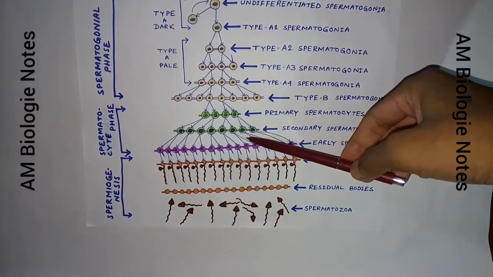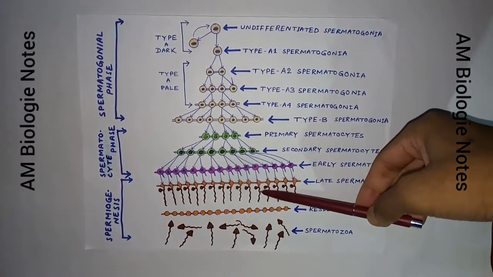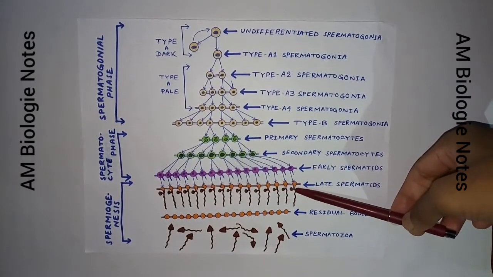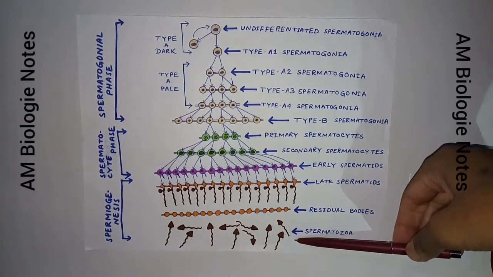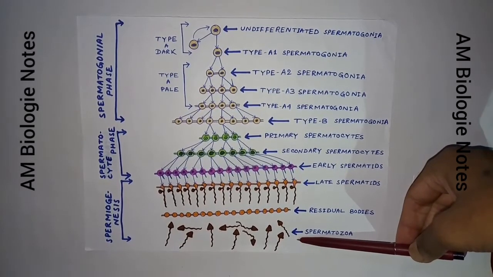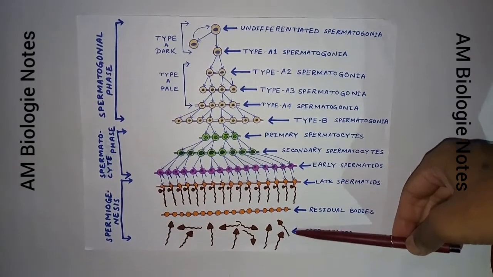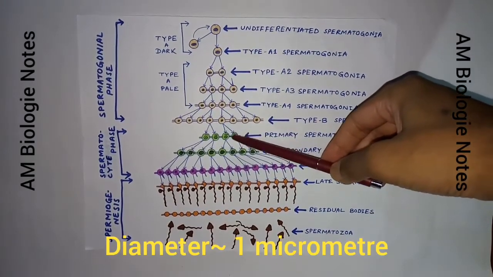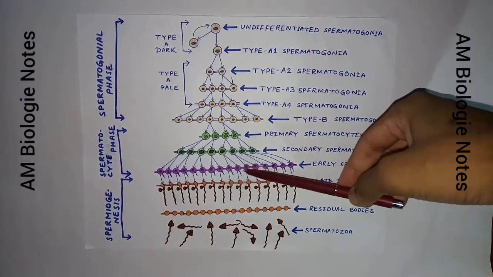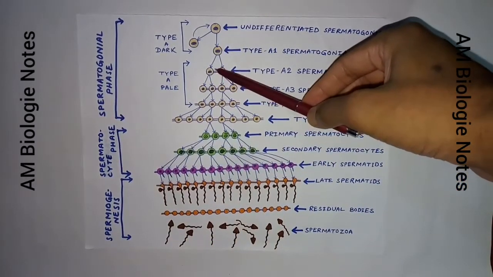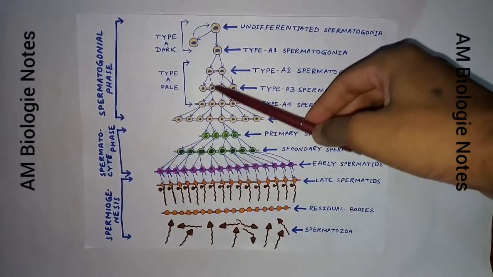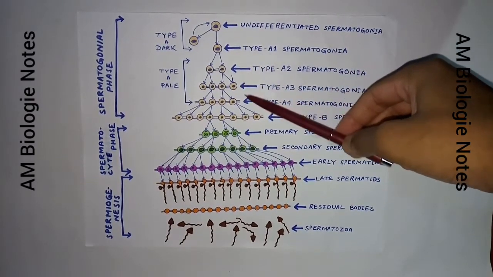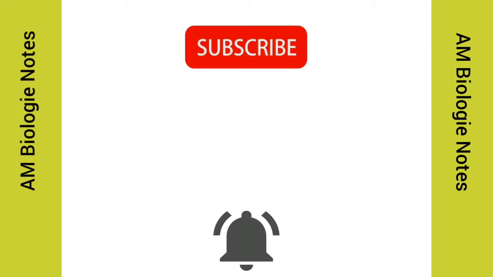These cytoplasmic connections remain intact until the last stages of spermatid maturation. The spermatozoa get free from the connection when they are fully mature and released into the lumen of the seminiferous tubule. The diameter of such bridges is about 1 micrometer. These bridges are essential for the synchronous development of each clone from an original pair of pale type A cells. So this is all about the detailed mechanism of the spermatogenesis process.